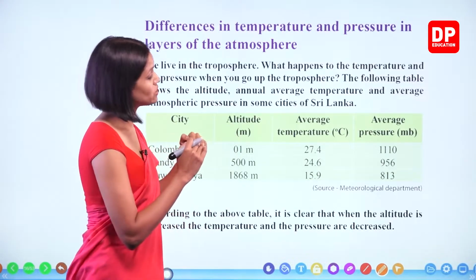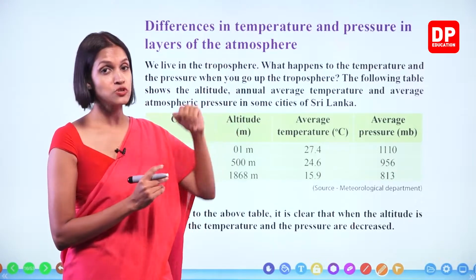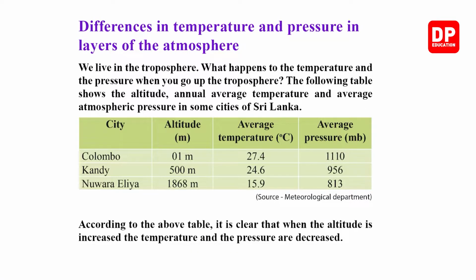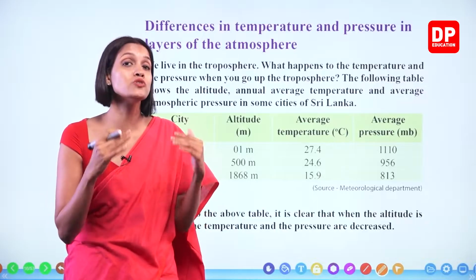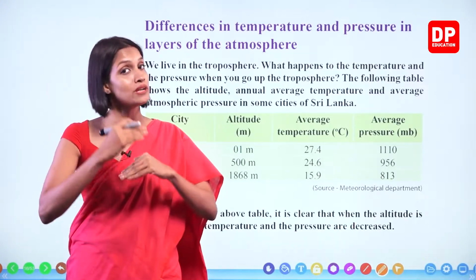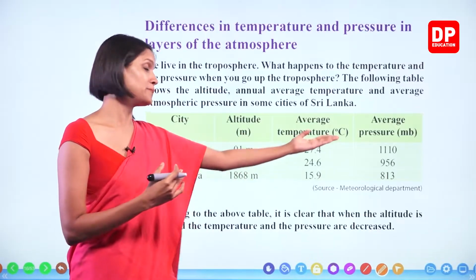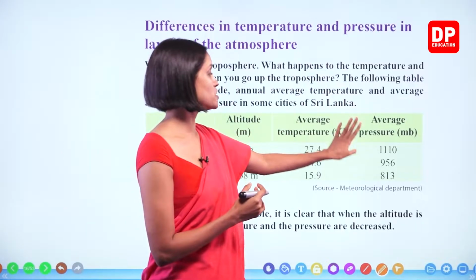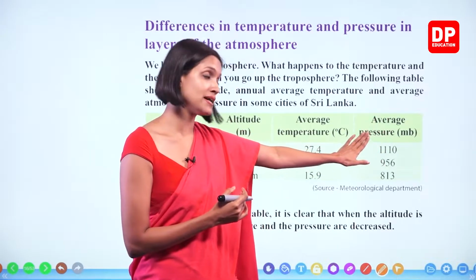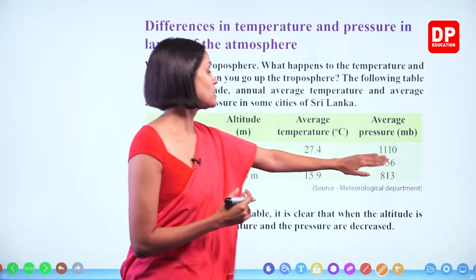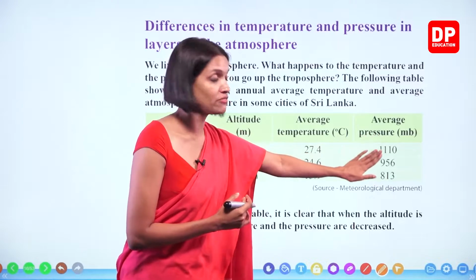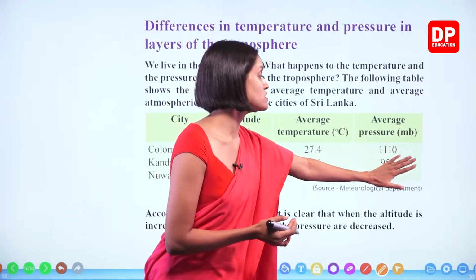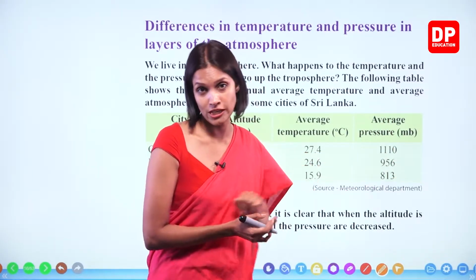right? When the altitude is low, air pressure is high, which means when you are at a lower altitude, you have to carry a higher column of air above you, right? Which means you have to carry more air particles. The height of the air column is higher than that at the upper elevation, higher altitude. Okay, children? So in Colombo, average pressure is about 1110 millibars. In Nuwara Eliya it's about 813 millibars, the lowest of these three. And Kandy, 956, is in between Colombo and Nuwara Eliya.